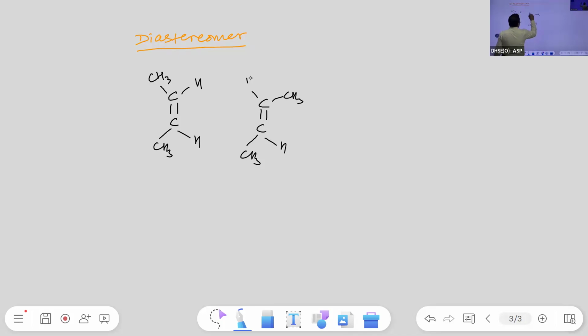So I told you these are stereoisomers. You can take the example of cis and trans isomers. These are diastereomers. Similarly, you can take this.